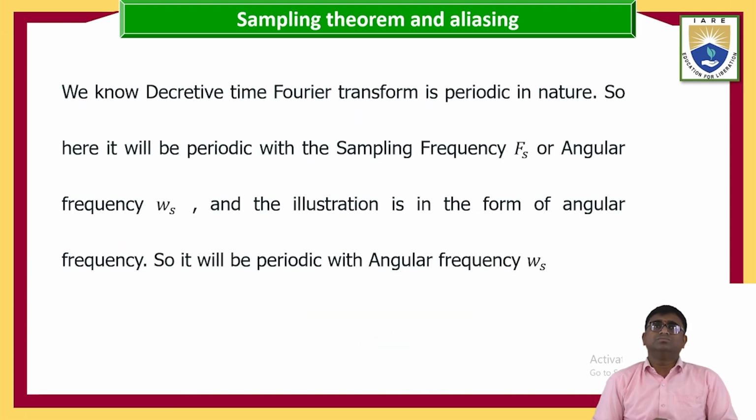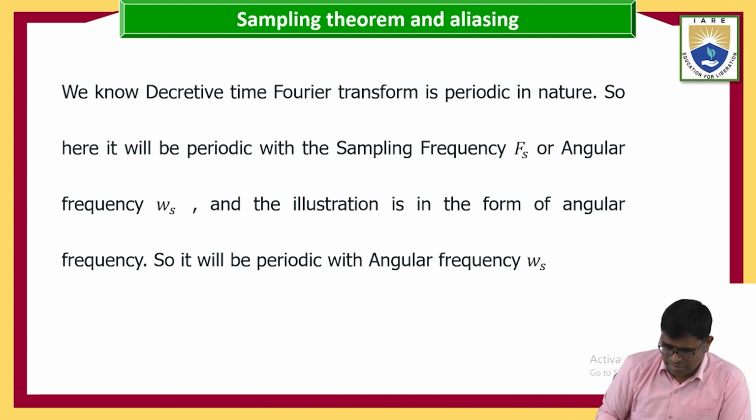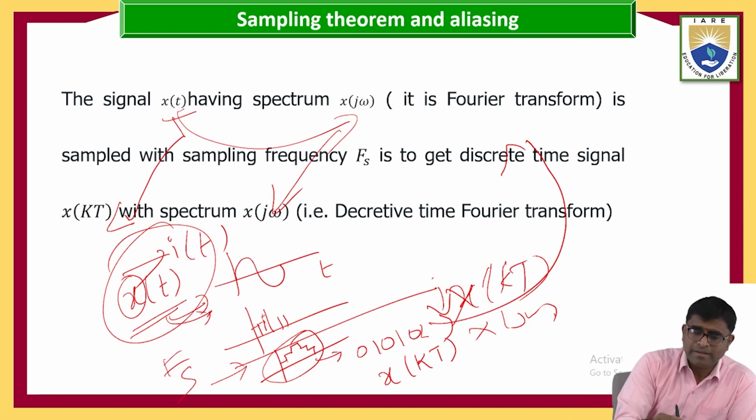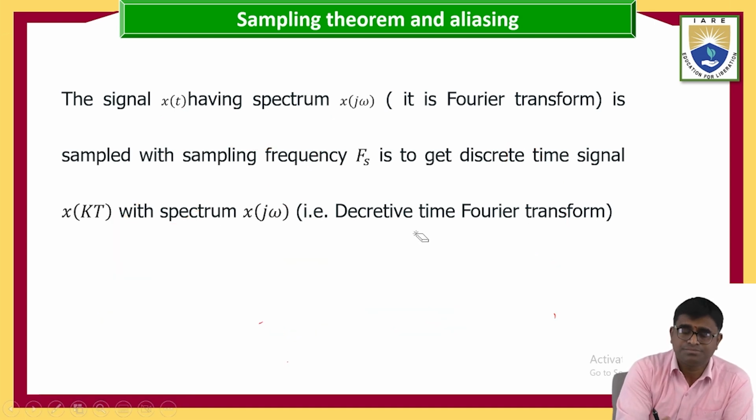Okay, now we know that the discrete time Fourier transform is a periodic function in nature. So here we will be taking the periodic function with the sampling frequency. Okay, so what is that? This is the discrete time Fourier transform.